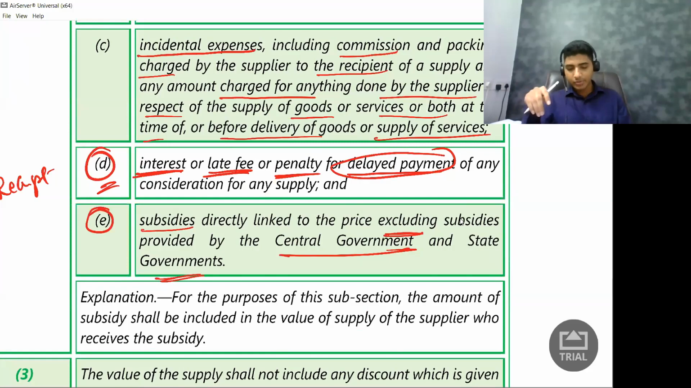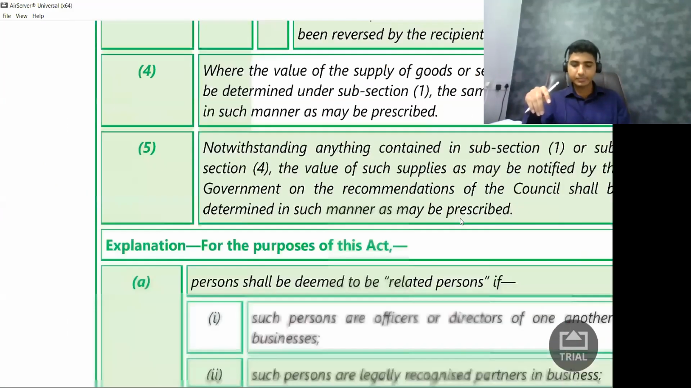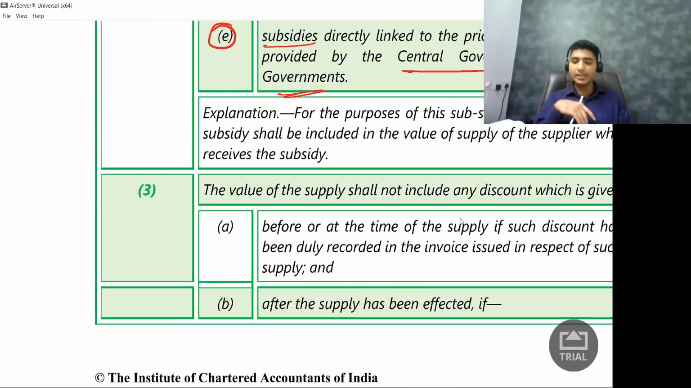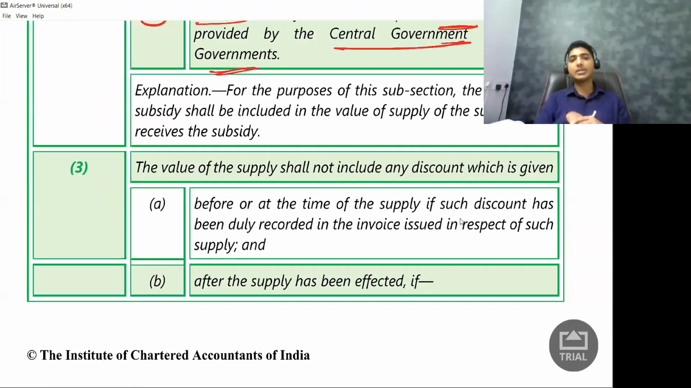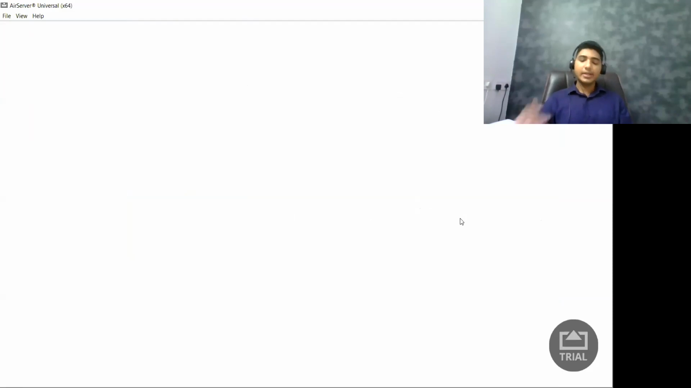Now there is only one more section we are supposed to study. That is 15 subsection 3, the important one, the most important one. Now here they are talking about discount. Let us first look at a couple of examples, and then I'll take you through the provisions. This is very important. Let us say discount. Okay, very important from your examination point.